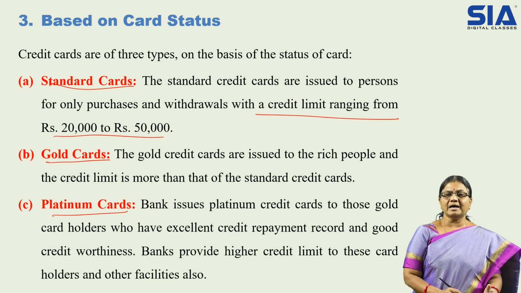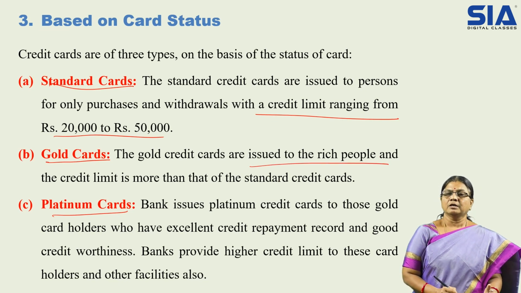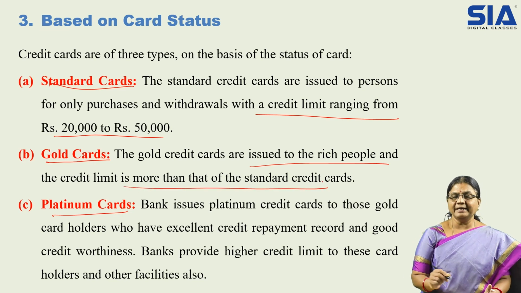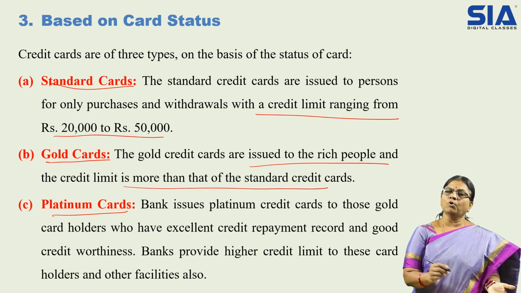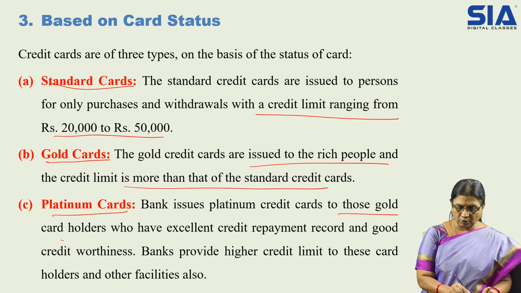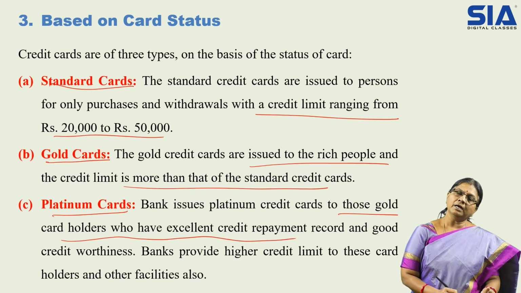And gold cards are given to whoever is having more transactions, to rich people. So the credit limit is more than the standard credit card, that means more than 50,000. Then platinum cards are for gold card holders who have an excellent repayment record. So for any card, all the recovery will be observed. Once the repayment is made properly within the time, then the person will be eligible to take the next level card.